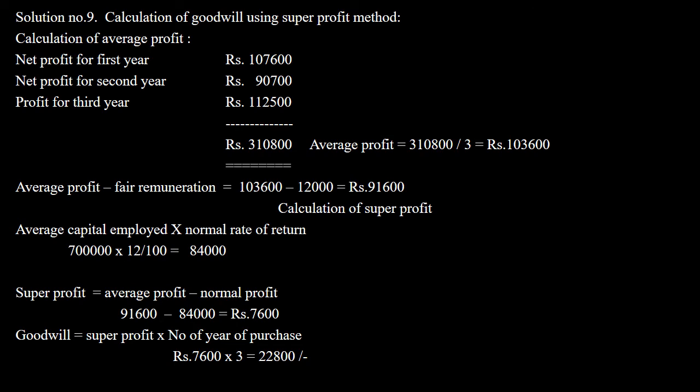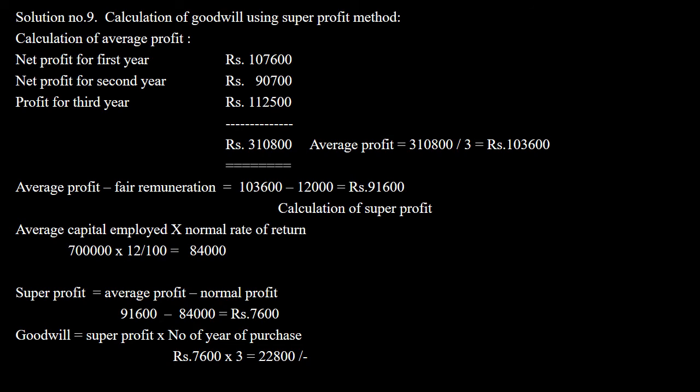The average profit for the 3 years: the first profit is 1,07,600, the second profit is 90,700, then it is 1,12,500. The total is 3,10,800. Then 3,10,800 divided by 3 will give you 1,03,600 as the average profit. Then the remuneration to be subtracted is 12,000. So that will give me the real average profit of 91,600.